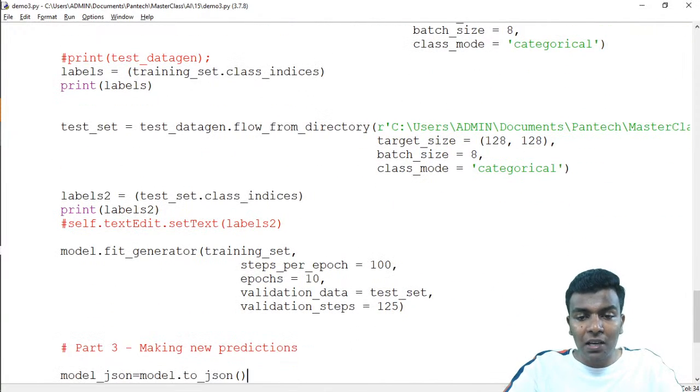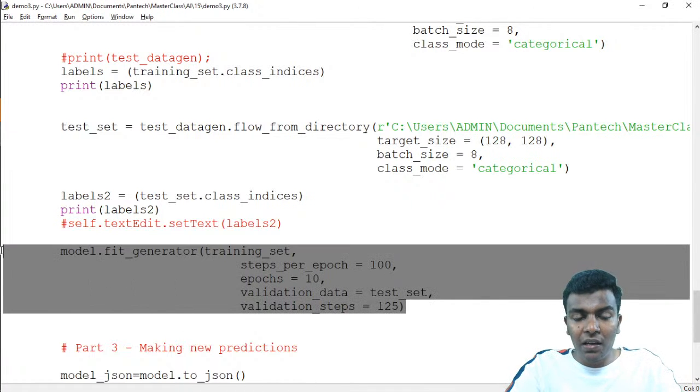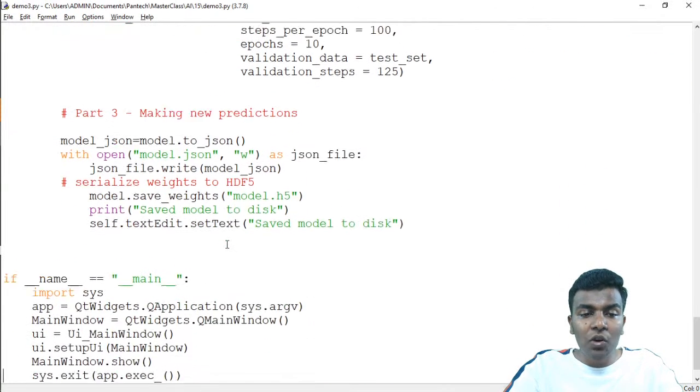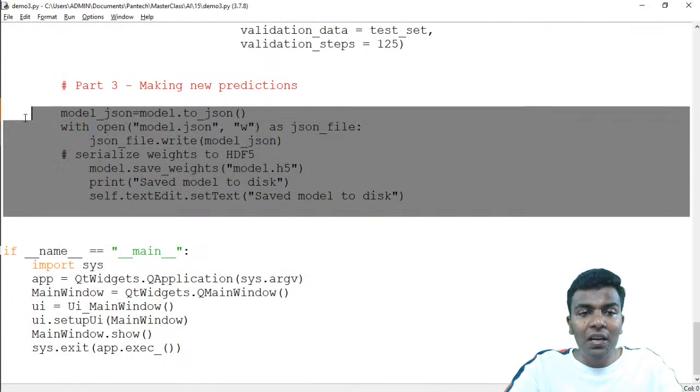Now it's time to start our training. So model.fit_generator is going to start our training, with steps per epoch 100 and epochs equal to 10, and then validation data and its steps. It will start training for each and every epoch, and it will print the results. Once you get the result, we're going to save the model in our directory.